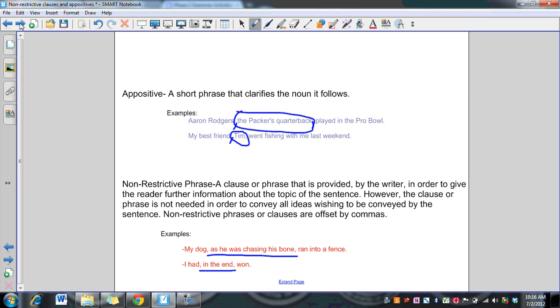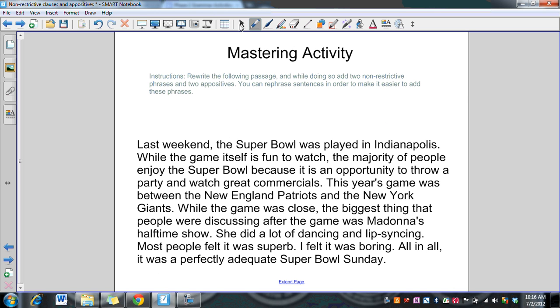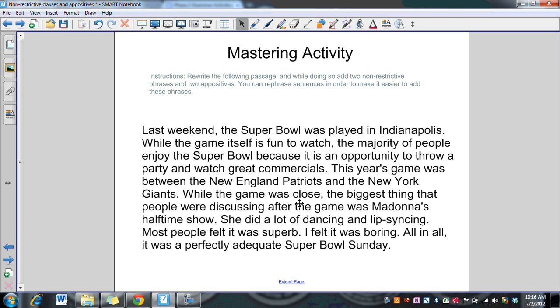What we're going to do now is you are going to take a crack at your mastering activity. I have a paragraph written about last year's Super Bowl, and it's very straightforward, simple sentences. I want you to go through the paragraph and inject appositives and non-restrictives to help a reader understand more about what was going on.